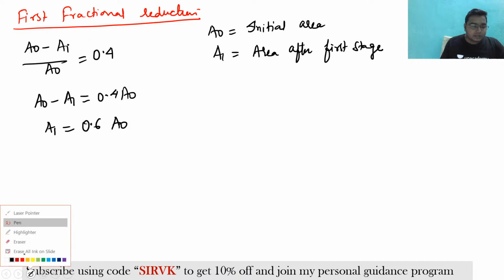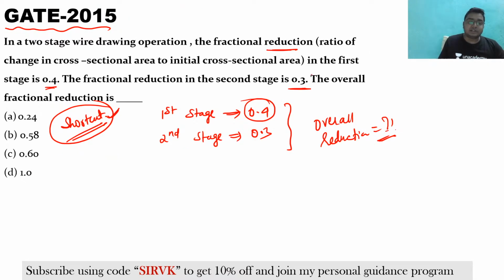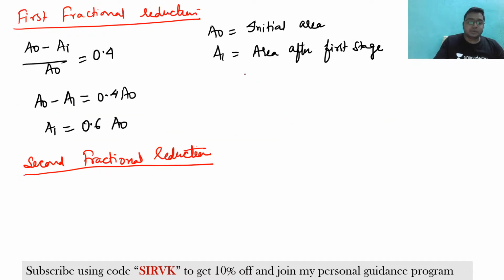Now if we talk about the second fractional reduction, in the question it has been told that it is 0.3. The second fractional reduction means (A1 minus A2) by A1, where A2 is the area after the second stage.